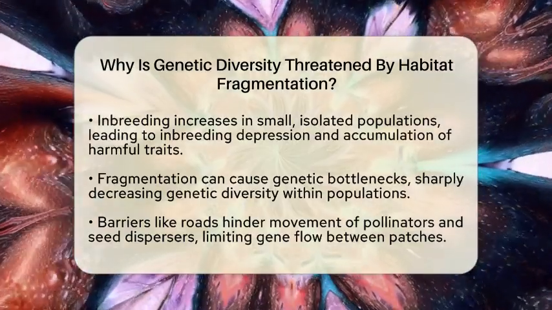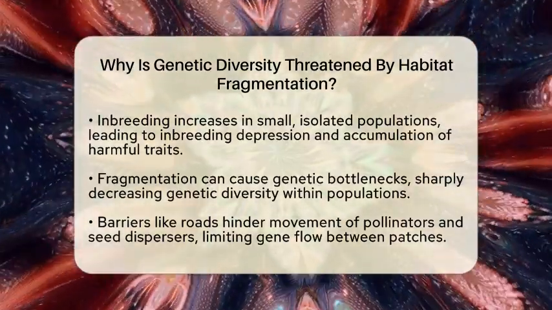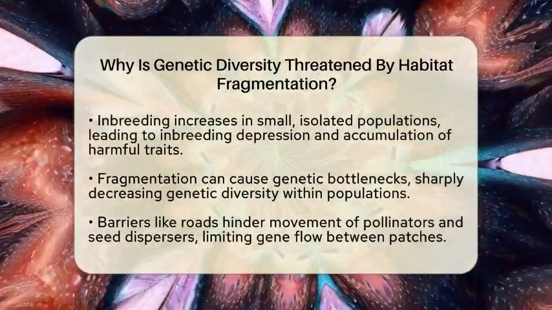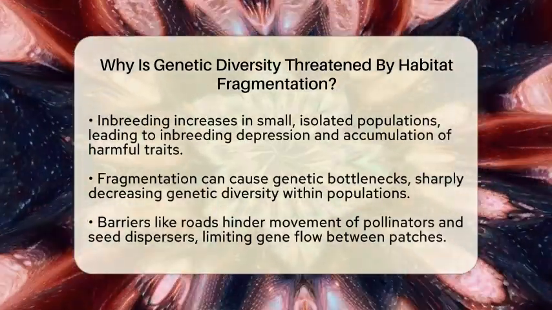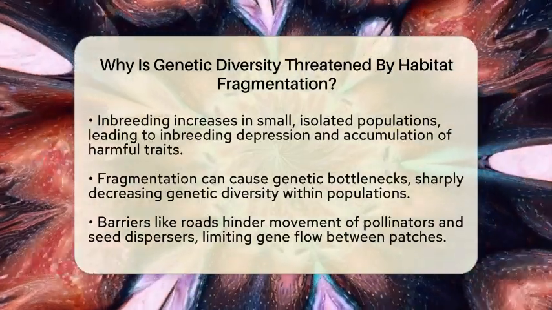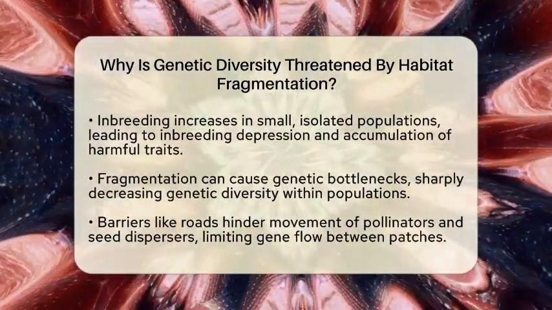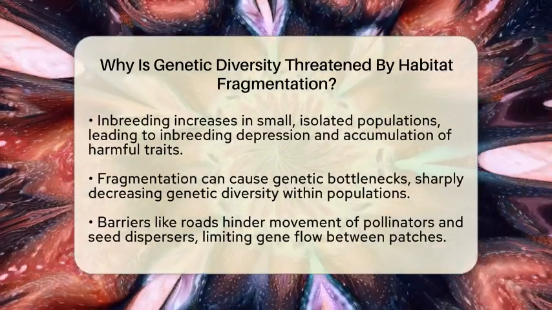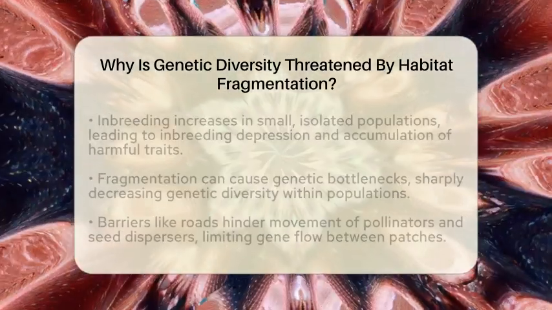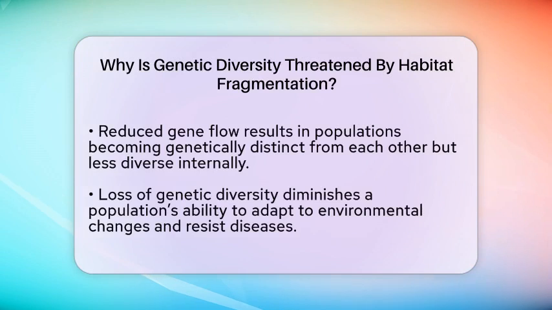For example, studies on trees like European beech show that fragmentation causes genetic bottlenecks, which are sharp reductions in genetic diversity. Another issue is that habitat patches are often separated by barriers like roads or urban areas. This makes it harder for animals and plants to exchange genes. For example, pollinators like bees or wind-dispersed seeds can't travel as easily between isolated patches. As a result, populations become more genetically different from each other but less diverse within each group.